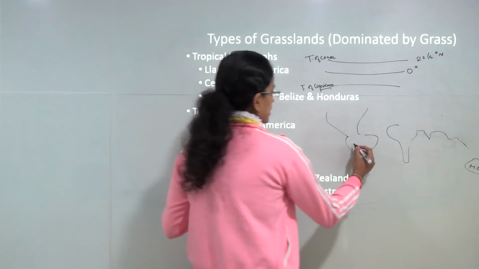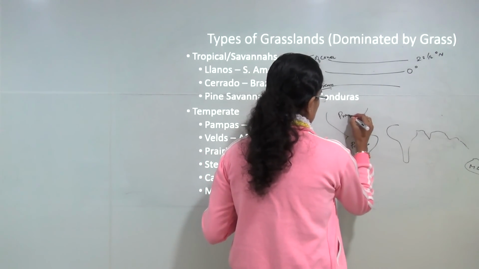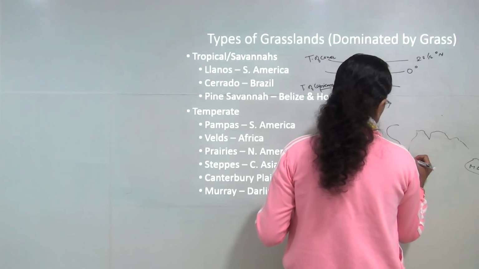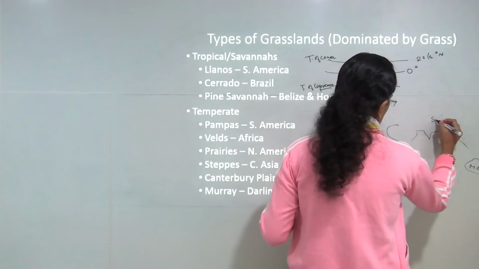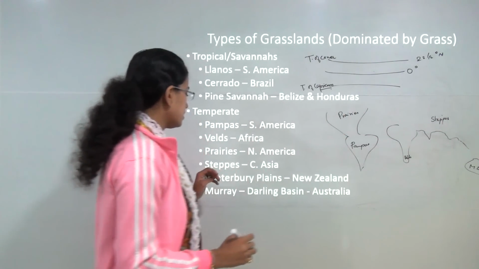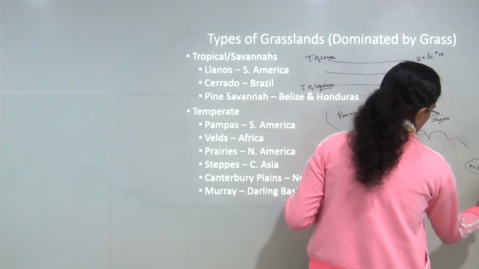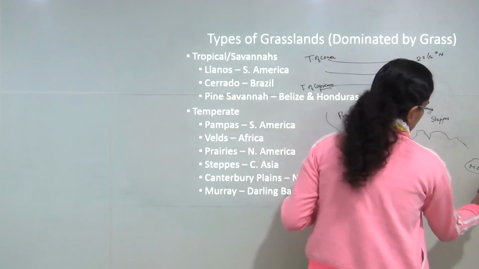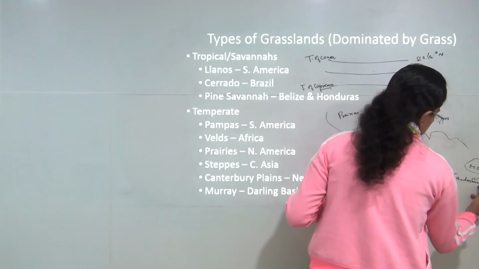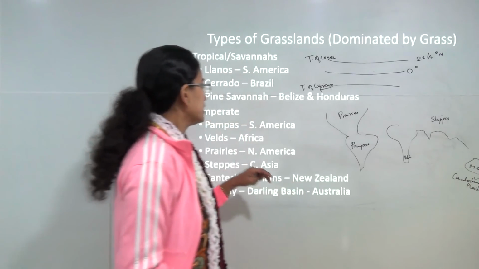Now in South America they are known as pampas. In North America they are known as prairies. In Africa you have the velds that are found in South Africa. In Eurasia you have steppes. So these are the common ones. Then in New Zealand, south of Australia, you have the Canterbury Plains. So these are the major locations for the temperate grasslands.